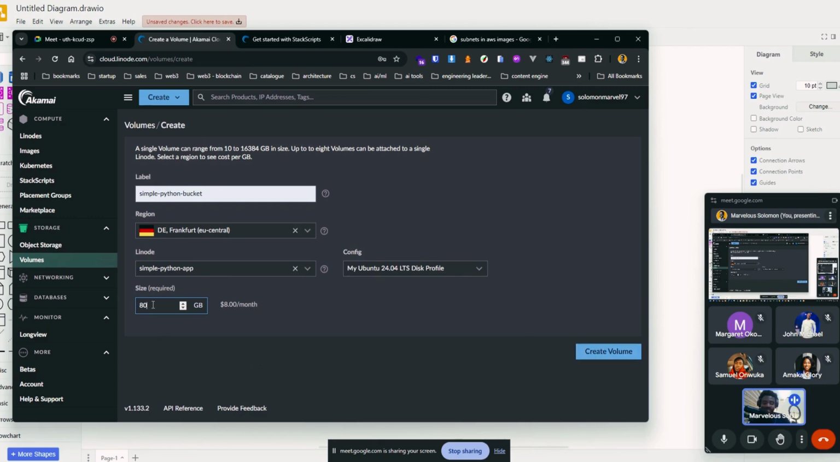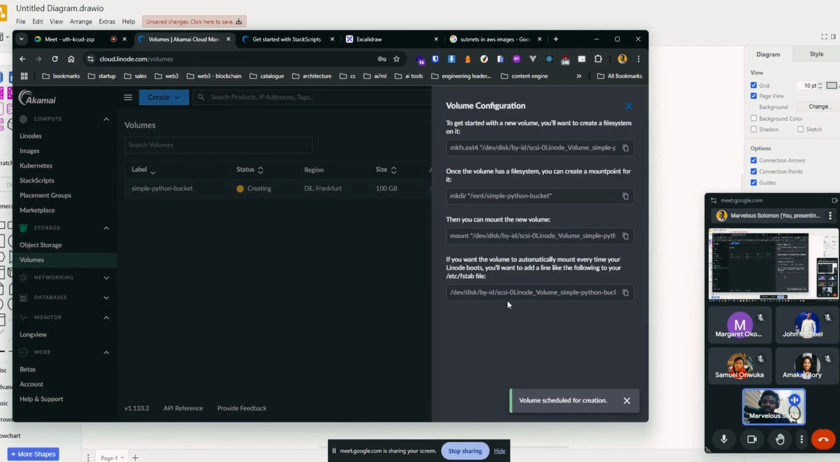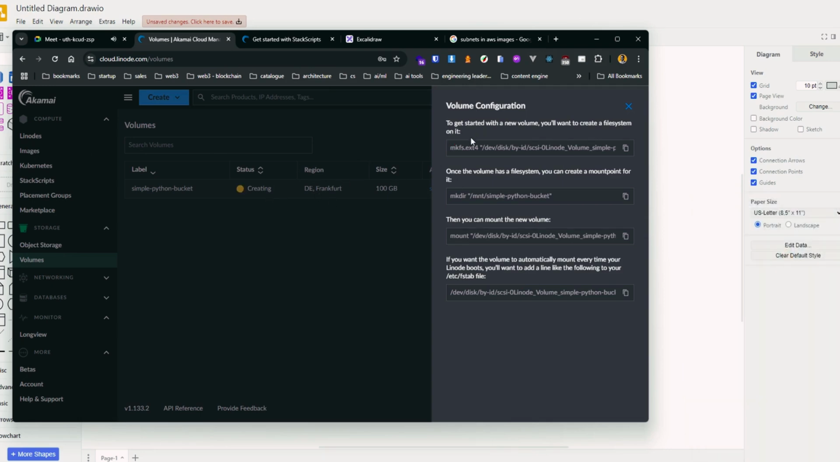I think that's actually expensive, compared to AWS, right? 100 gig, $10. That's quite expensive. So I can create this. I have it assigned to that machine. So if this is created and I connect to that machine, I would be able to see this, and as you can see, this is the target.